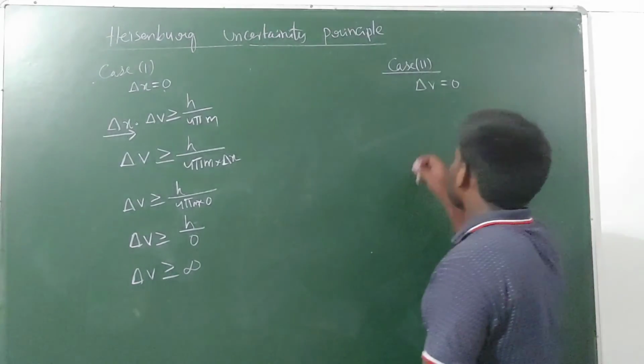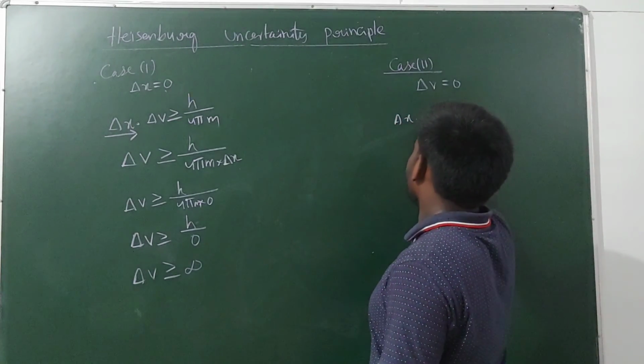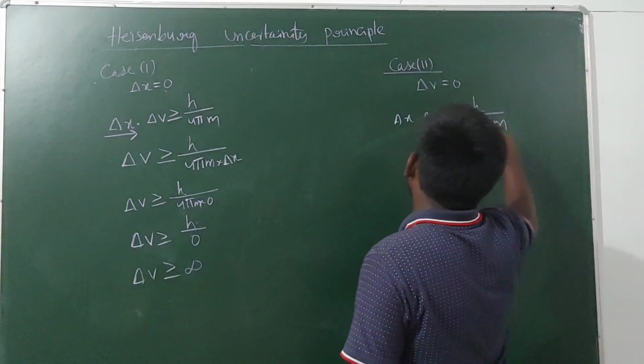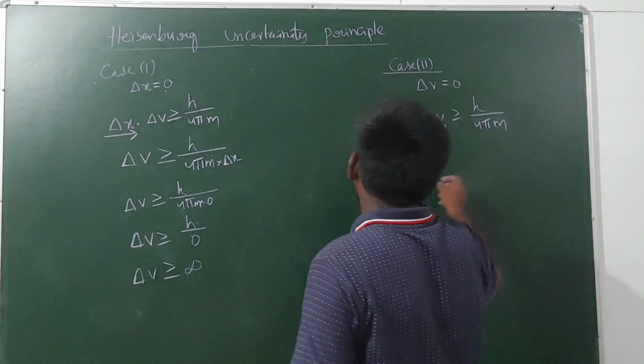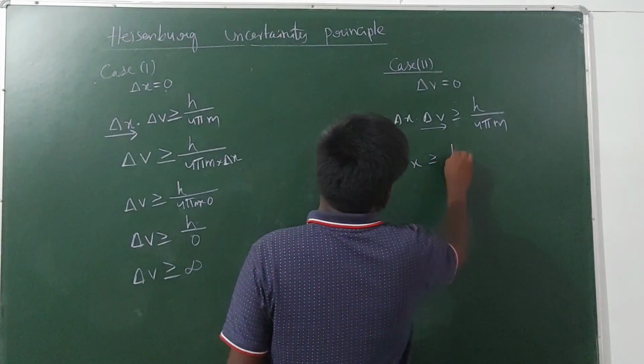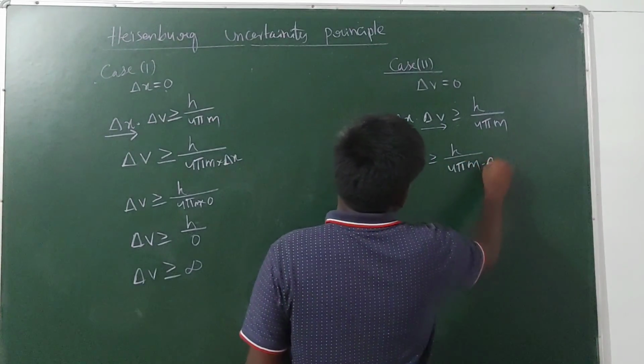Next, delta v is equal to 0. Write the equation, and send delta v to the right hand side: delta x is greater than or equal to h by 4 pi m into delta v.